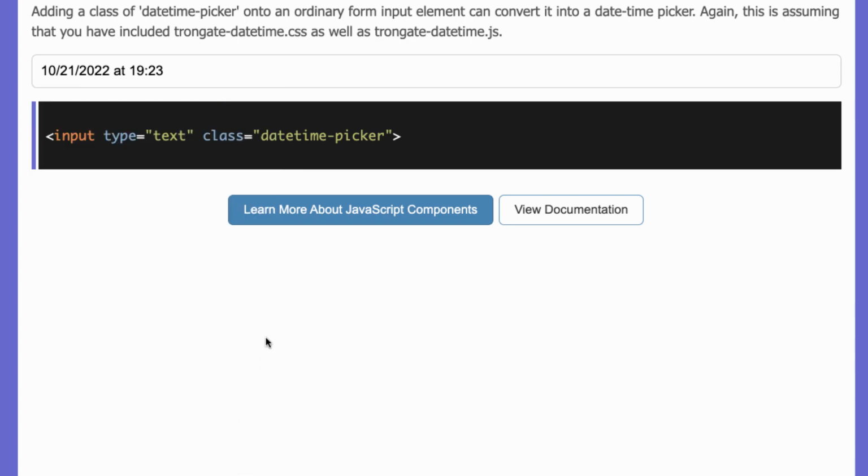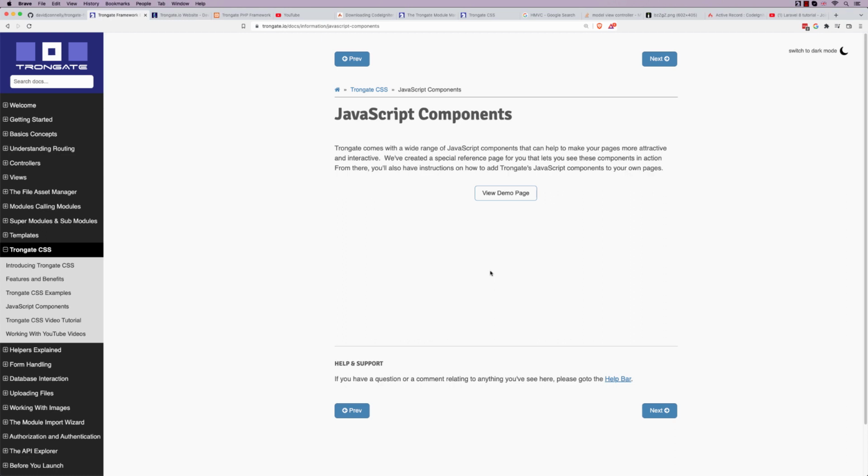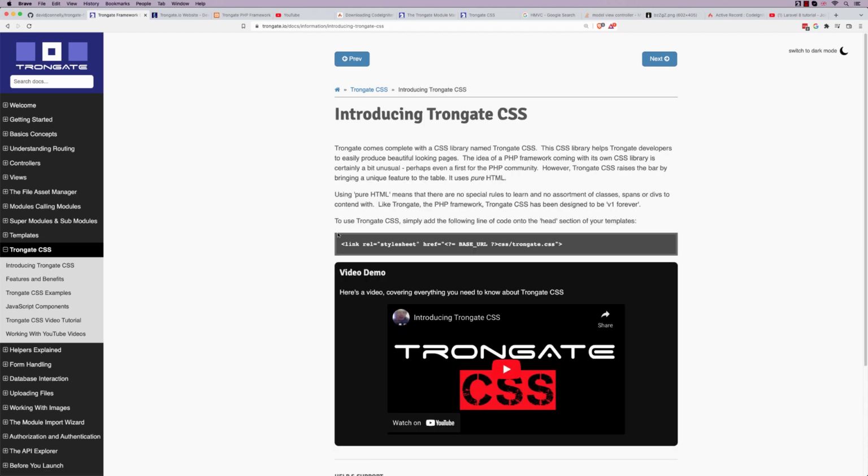Now the reason why I did all of that is because I did not want Trongate to be under the cosh of somebody else's rewrite schedule. We're aiming for maximum stability here, you know. Having said that, if you like using things like Bootstrap or Tailwind or anything else like that, then it's absolutely fine. You can continue using those things. It's just that it's an option that you have. You get to choose what you're going to use. And we're certainly not going to have our framework broken every 12 months because somebody came out with a new version of something.